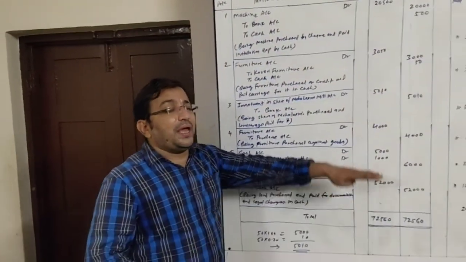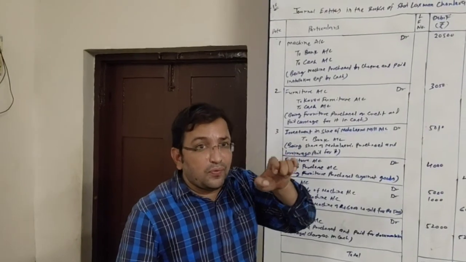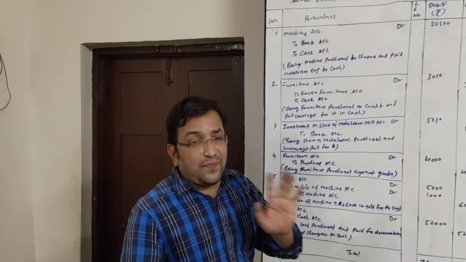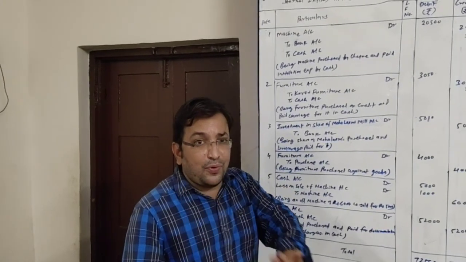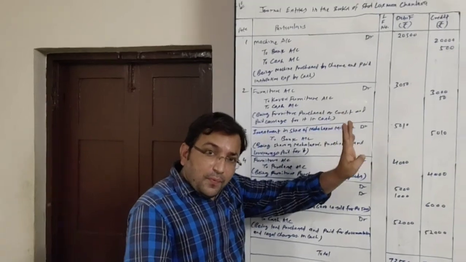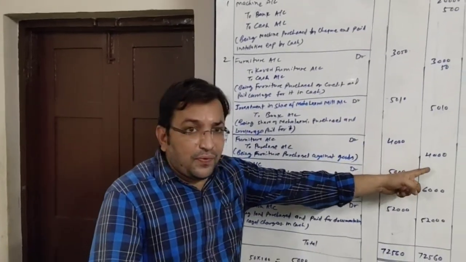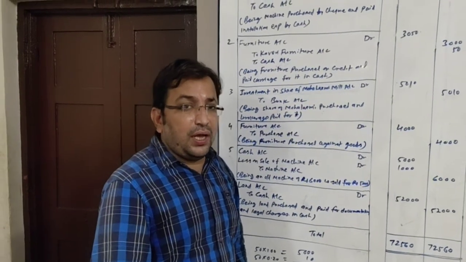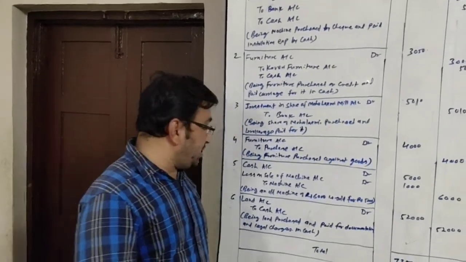Amount, always we have to consider the amount of goods, not of the thing which is coming in. Here furniture of 5,000 is coming in, we have to ignore that. We have to consider the amount of goods. How much goods is going out? 4,000. So the entry will be done for 4,000. Okay, let's move to transaction number 5.